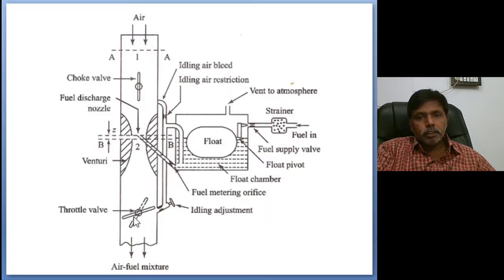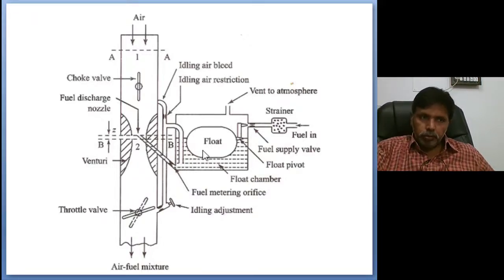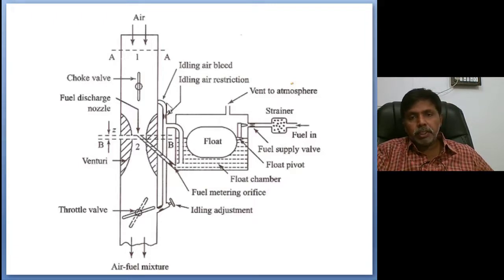And the other end is the throttle valve. This is always in closed condition, it is connected to the accelerator. Whenever you are giving acceleration, this valve will open. If you are not giving acceleration, this valve is always closed, means it will not send any air fuel mixture from this venturi. And it contains a small fuel tank. That fuel tank contains one float. What is the purpose of the float? It always maintains one defined head of fuel inside the small tank. This may be 50 ml, 100 ml capacity, it will store the fuel.